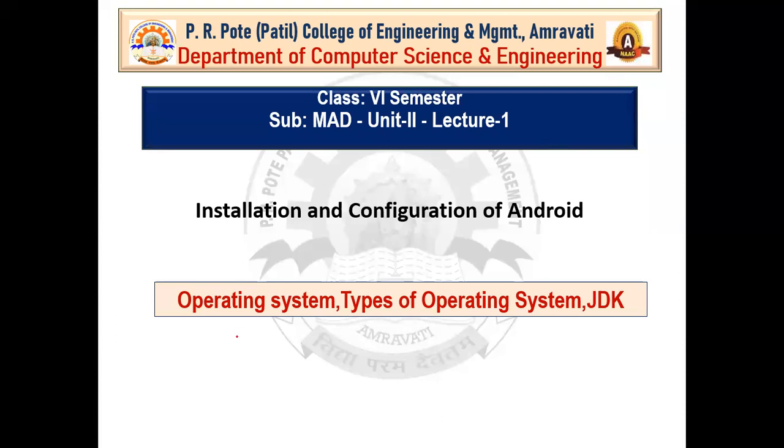In this unit, we are going to learn what is operating system, what are the types of operating system, what is JDK, SDK, and after that, we are going to learn how to install and configure Android system. Okay, so coming to the topic, that is operating system.